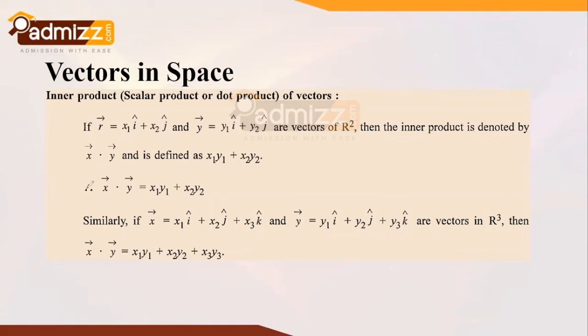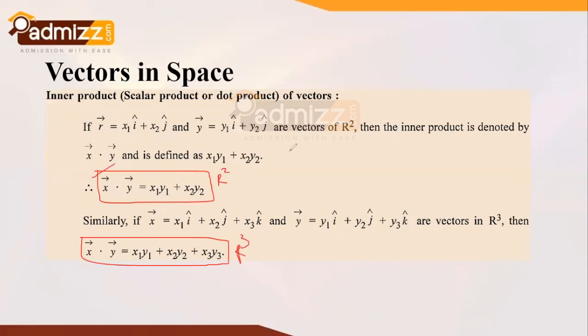This is the form which we utilize for simplification. And if it is 3 dimensions, with the third dimension for k cap, we can rewrite this as x1 y1 plus x2 y2 plus x3 y3. That means we use this for the computation of vectors in R3, and for R2 we utilize the earlier formula.